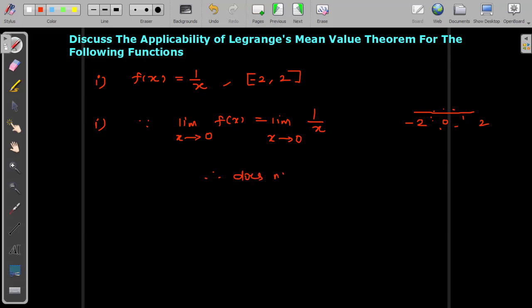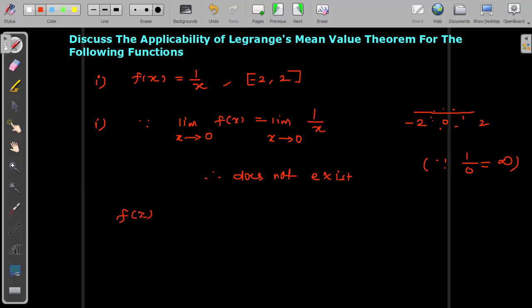So, since plugging in x equal to 0 gives 1 by 0, which is infinity, the limit does not exist, which means the function is not continuous at the point x equal to 0.